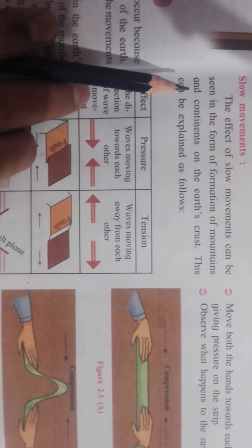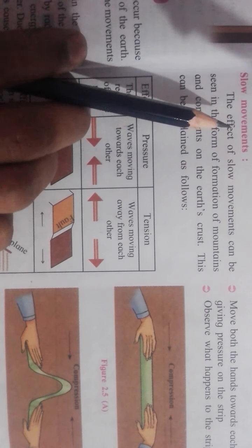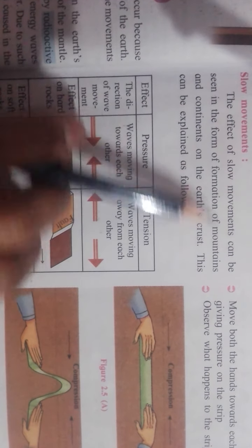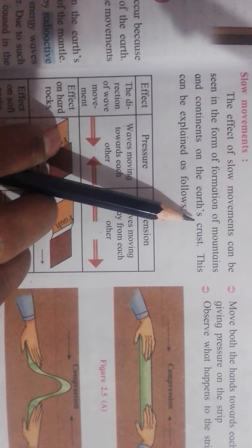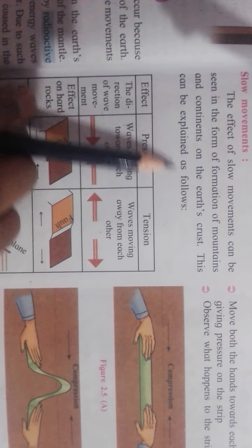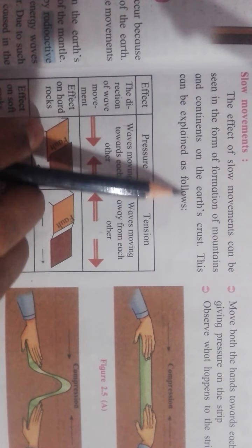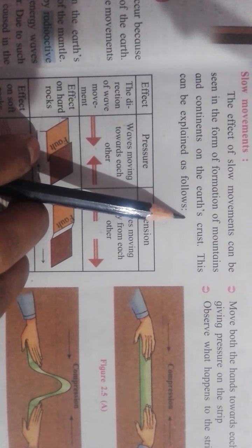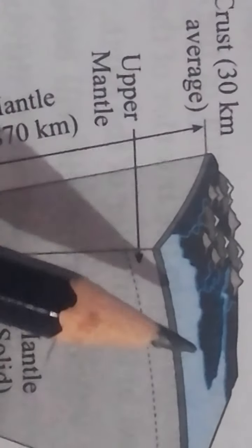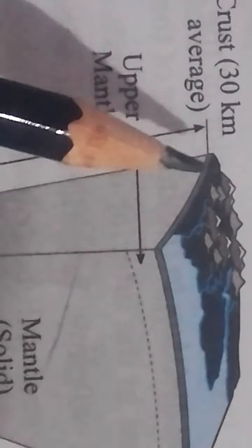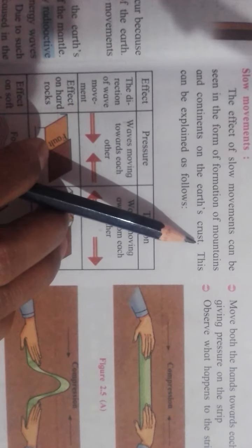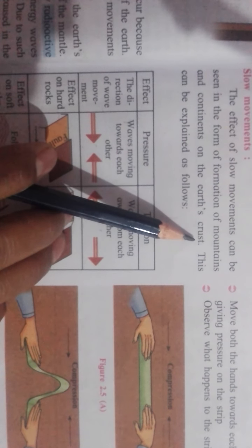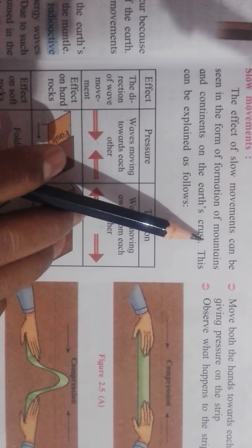Movements also. Let us see what are the effects of slow movement. The effect of slow movement can be seen in the form of formation of mountains and continents on the earth crust. This can be explained as follows. Students, you know the earth crust we learn in 8th standard. The earth crust is the upper layer of the earth and that is about 16 to 45 kilometers below the earth. The thickness of the crust is 16 to 45 kilometers approximately.